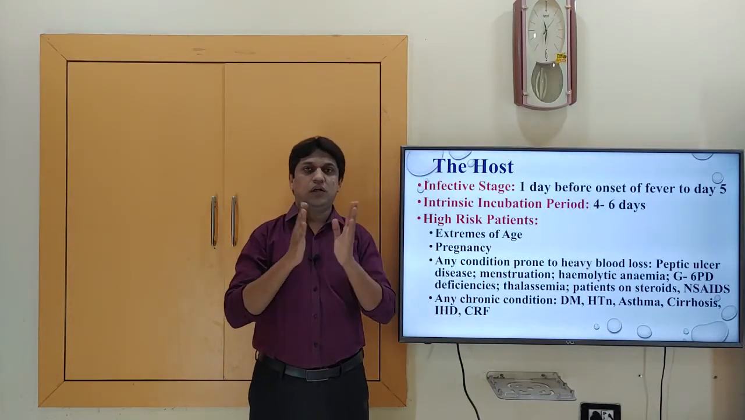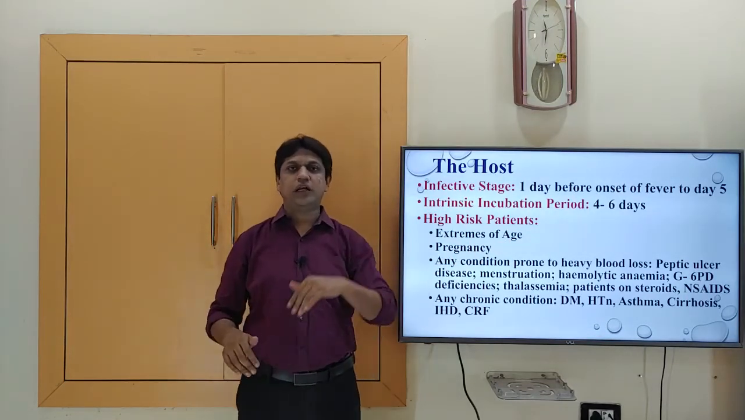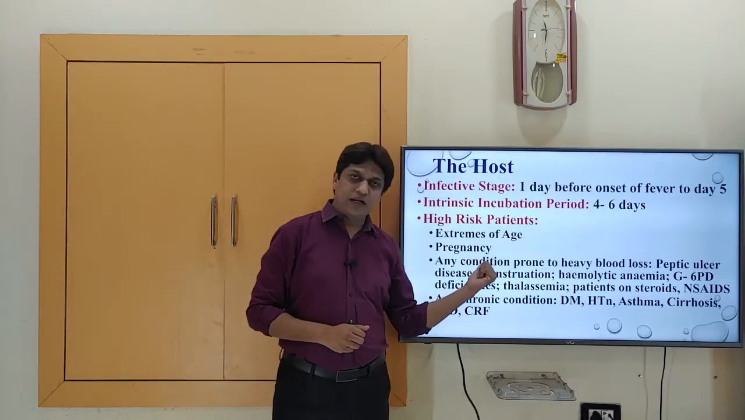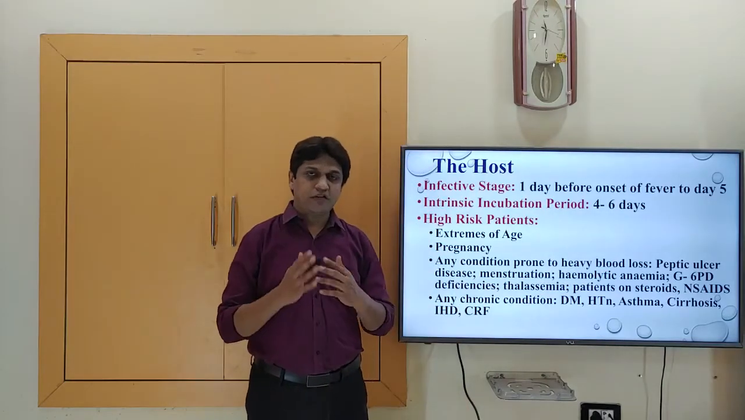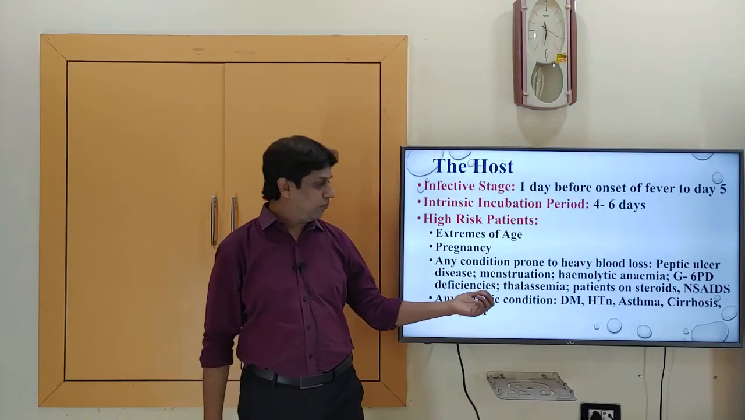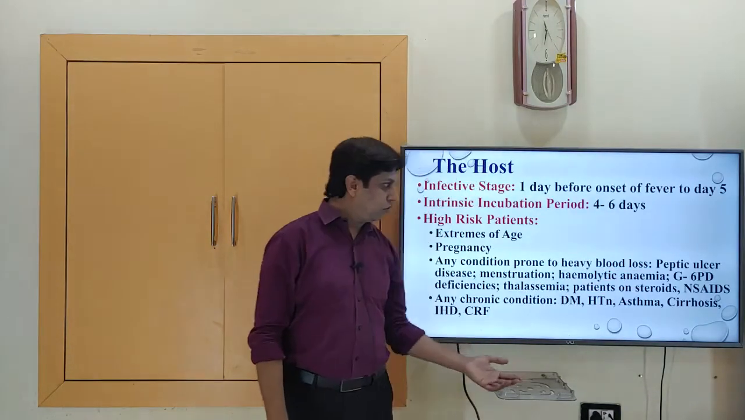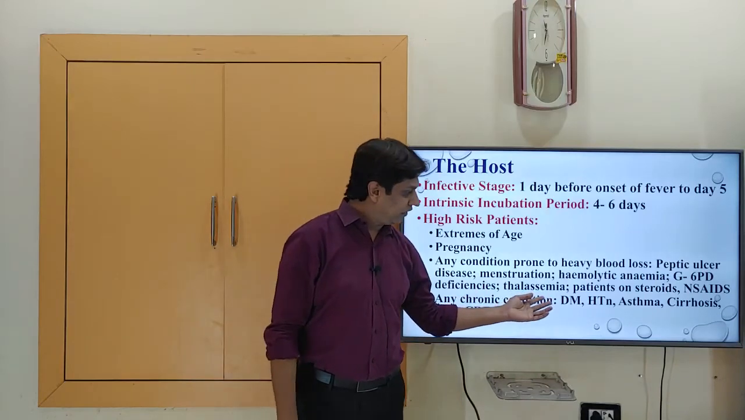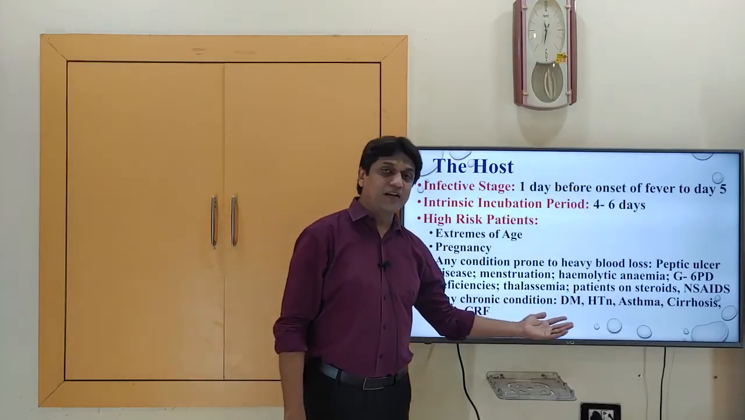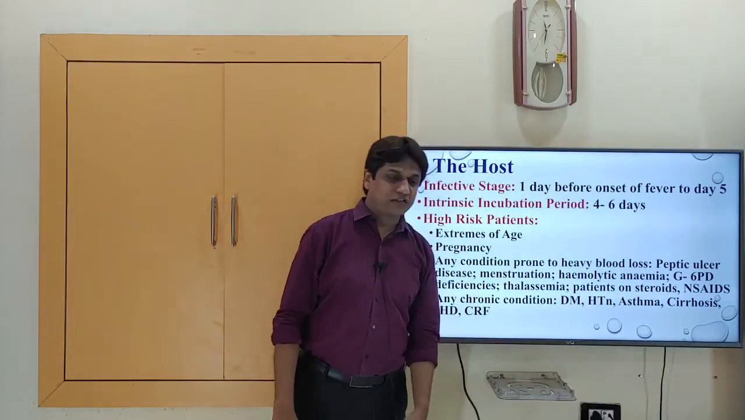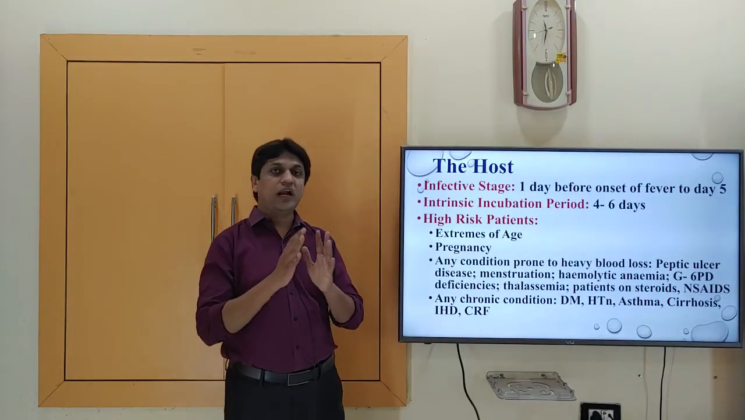So who is at high risk of getting infected? The high risk patients are those at extremes of age, that is small children or elderly people, pregnant ladies, or anyone with conditions prone to heavy blood loss, like patients suffering from peptic ulcer disease or women who are menstruating, hemolytic anemia, glucose 6-phosphate dehydrogenase deficiency, thalassemia. These are bleeding disorders. Also patients on steroids and NSAIDs, and chronic conditions like diabetes mellitus, hypertension, asthma, cirrhosis, ischemic heart disease, and chronic renal failure. So they are at high risk.